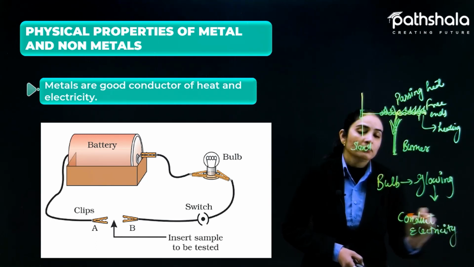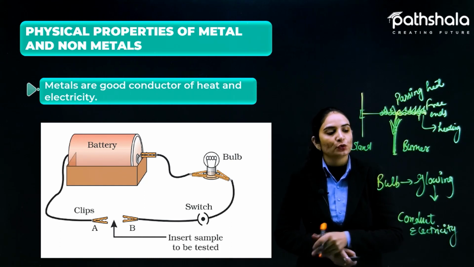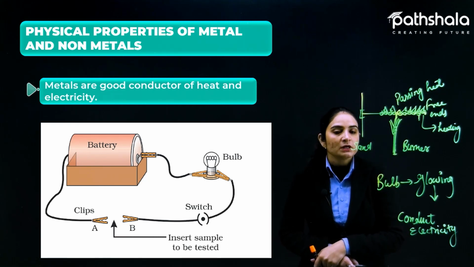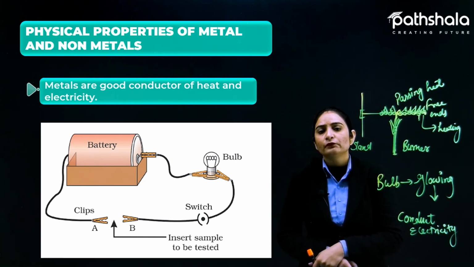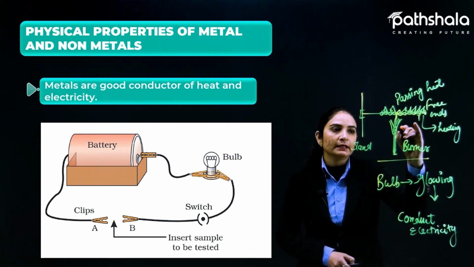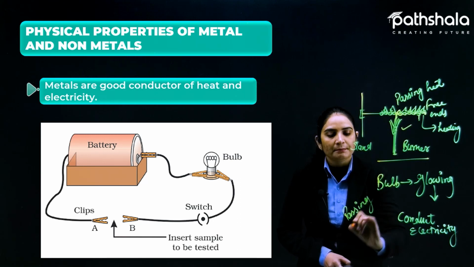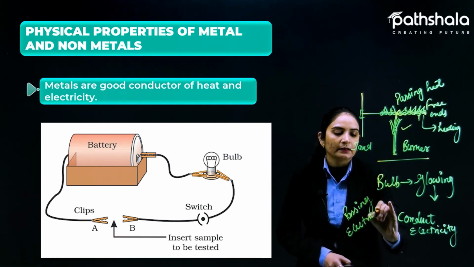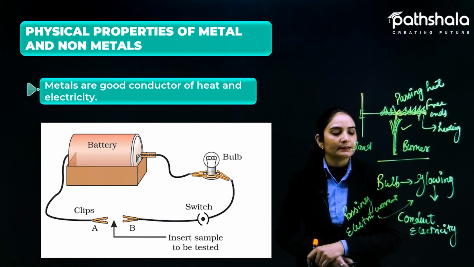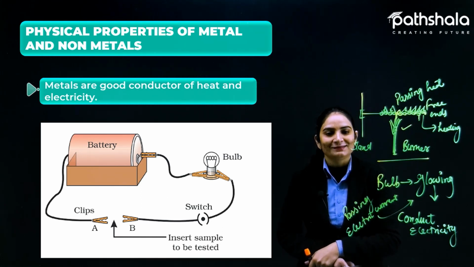For example, if we put in metals like sodium, potassium, aluminium or copper, the bulb glows, and that glowing of the bulb indicates that metals are good conductors of electricity. So these two activities are very important to keep in mind, because they prove that metals are good conductors of heat when we are heating, and in the electricity activity we are passing electric current from the battery, then the bulb glows, and the glowing of the bulb indicates that the sample is conducting electricity, and it is a metal.